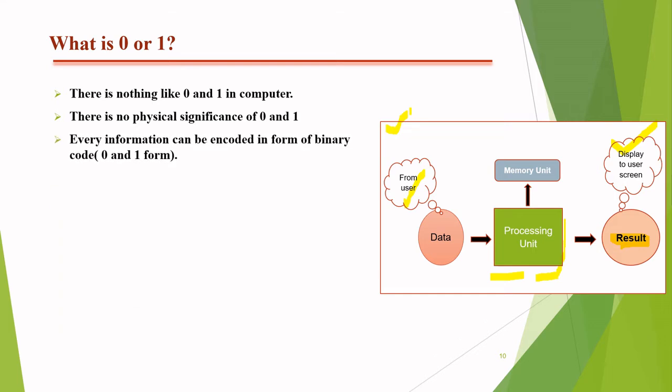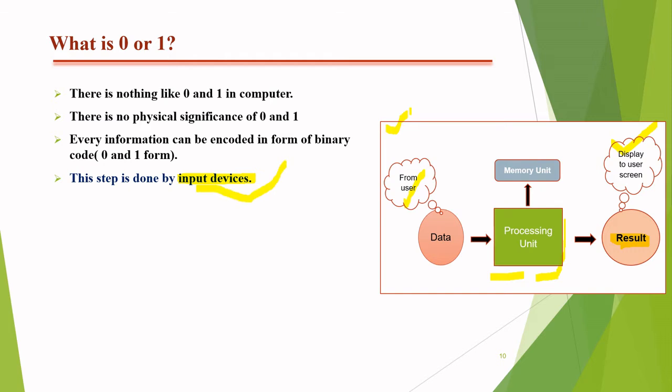Every piece of information can be encoded in binary code, that means 0 and 1 form. This step is done by the input device. What kind of step is done by an input device? The converting of the data given by the user into 0 and 1. This is exactly done with the help of the input device.